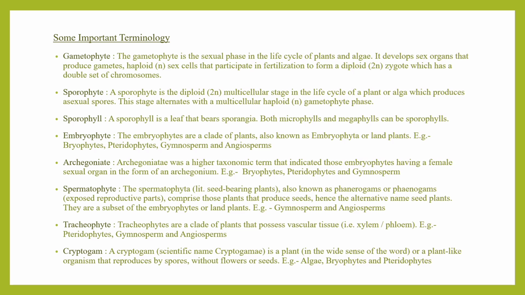Next is spermatophyte. The Spermatophyta or seed-bearing plants, also known as phanerogams or phenogams, have exposed reproductive parts basically. They comprise the seed-producing plants, hence the alternative name seed plants. They are a subset of embryophytes or land plants. The examples are gymnosperms and angiosperms. Next is tracheophyte. Tracheophytes are the clade of plants that possess a vascular system, meaning xylem and phloem. The examples are pteridophytes, gymnosperms, and angiosperms.